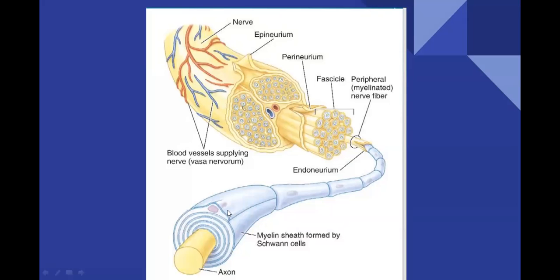So in this slide, you can see that this is a single neuron. The single neuron's axon is covered by these many Schwann cells. These Schwann cells are forming these myelin sheaths.